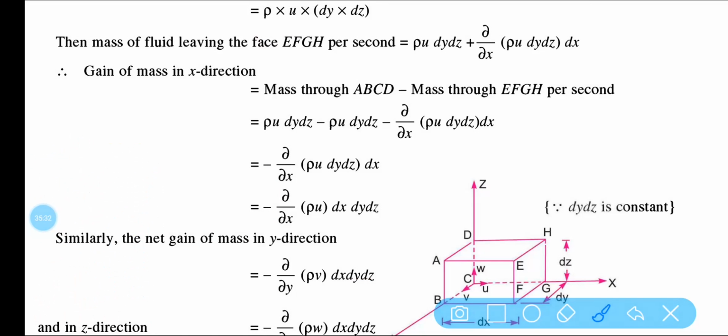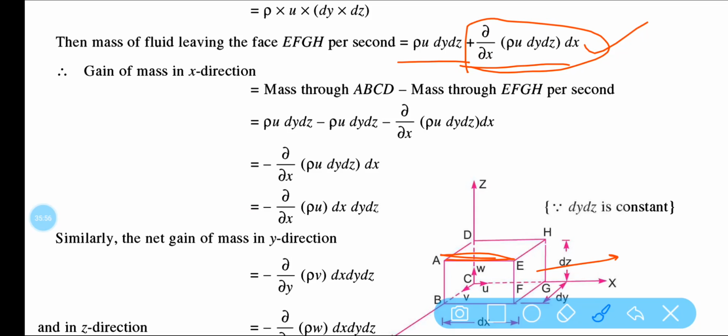And in the face EFGH, if I am considering, that means because of this space there will be some generation of mass. According to Taylor's equation you can write rho u dy dz plus del x of rho u dy dz into dx. So ultimately gain of mass is what?